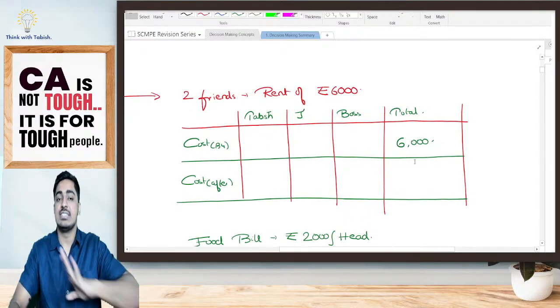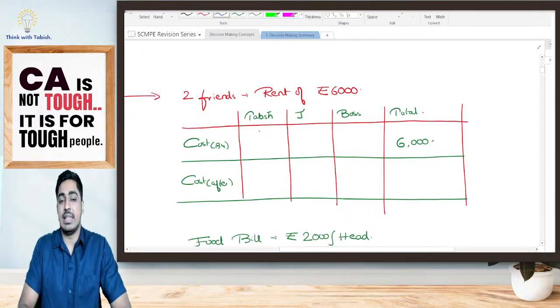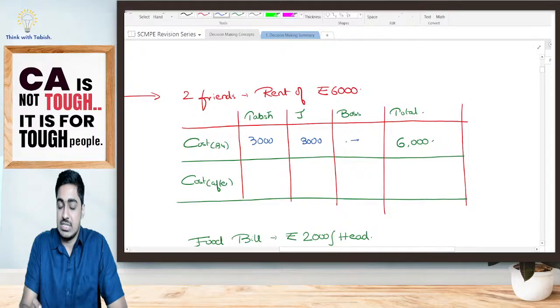Now suppose the rent is 6,000 rupees. There are only two people. That means what will be the rent per head, students? It will be 3,000. Suppose two of us were paying rent of 3,000 each.